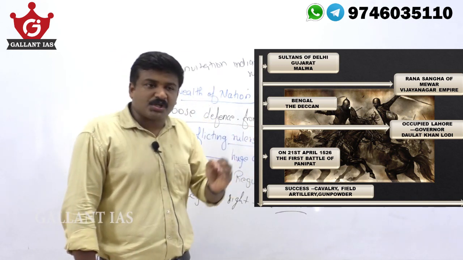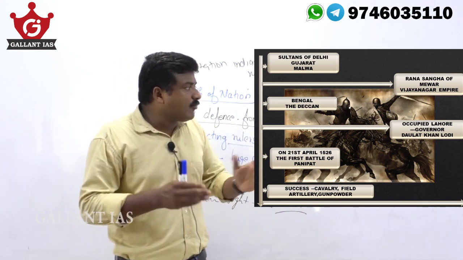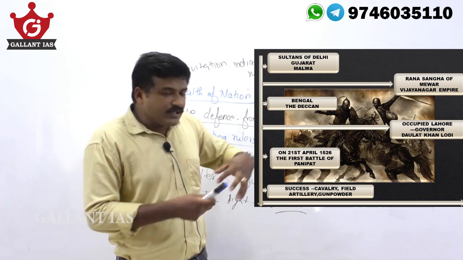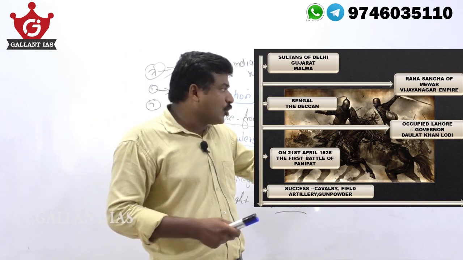Vijayanagara was ruled by Krishna Devaraya, and Mewar was ruled by Rana Sanga. Okay, Mewar ruled by Rana Sanga. So this was the situation when Babur invaded. He occupied Lahore.